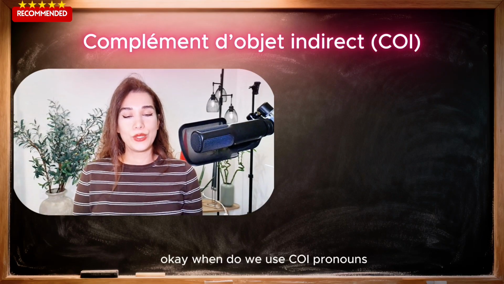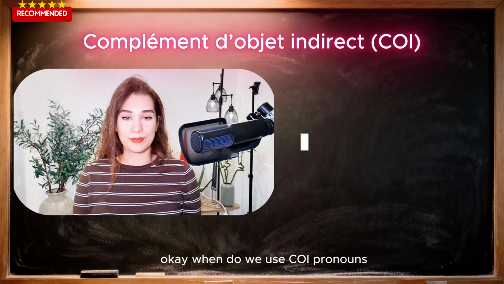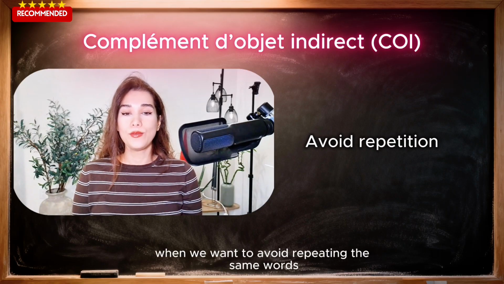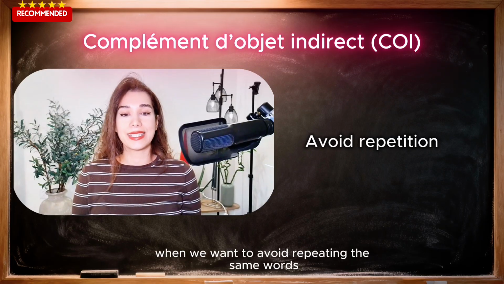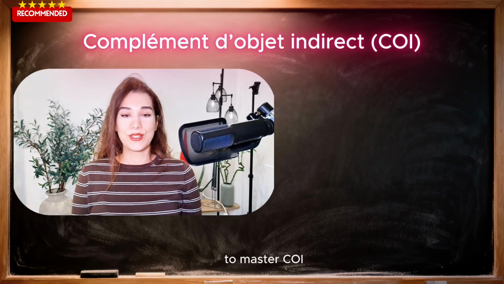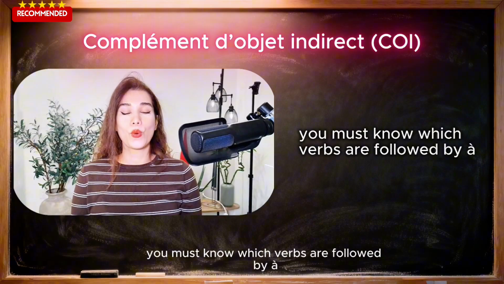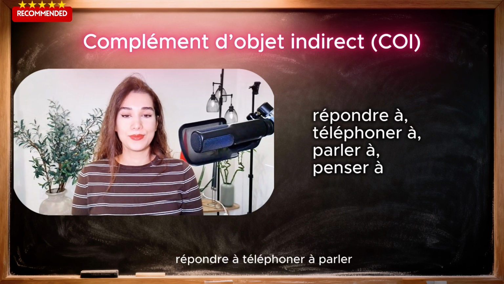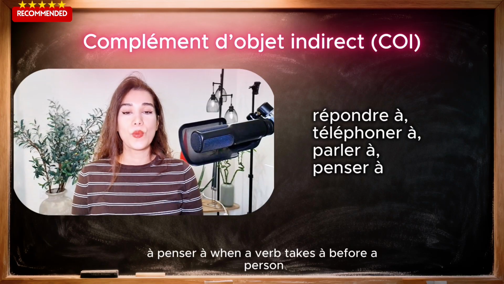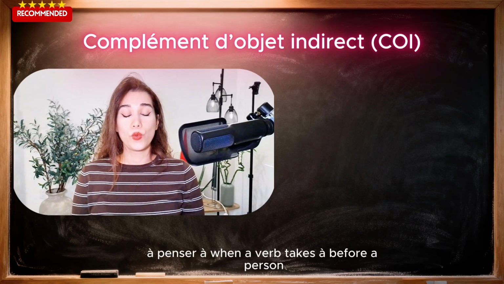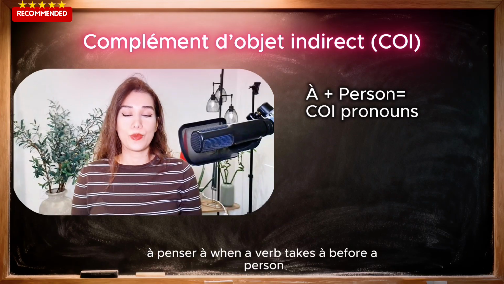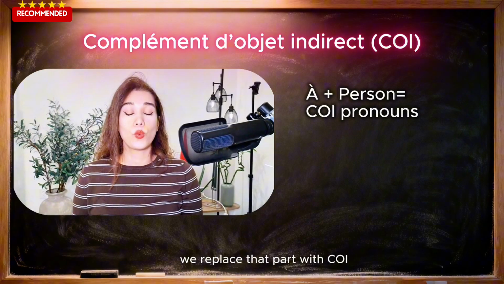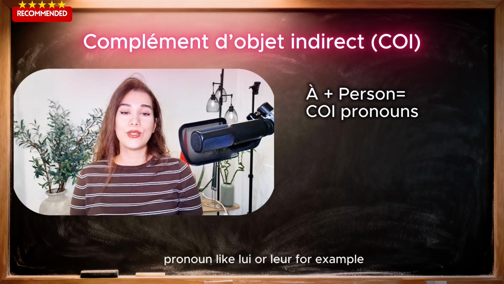Okay, when do we use COI pronouns? We use them when we want to avoid repeating the same words. To master COI, you must know which verbs are followed by à. For example, répondre à, téléphoner à, parler à, penser à. When a verb takes à before a person, we replace that part with a COI pronoun like lui or leur.